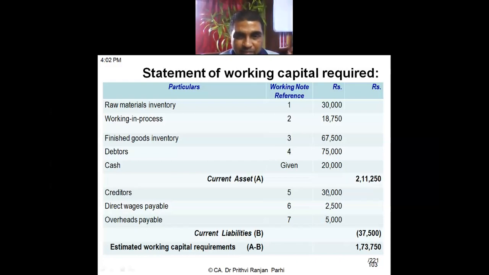Creditors, 30,000. Direct wages payable, 2,500. Overheads payable, 5,000. Total current liabilities, 37,500. Current liabilities are deducted. So net working capital is how much? 1,73,750. Very good. You have understood it.